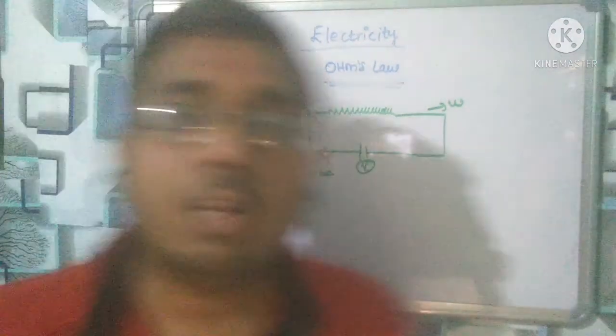Now what Ohm's law has said, we have to remember this.